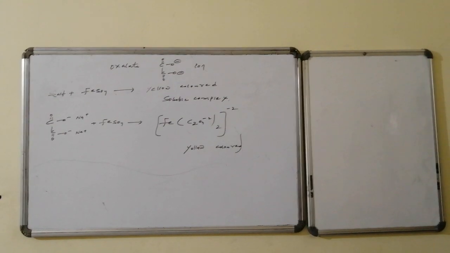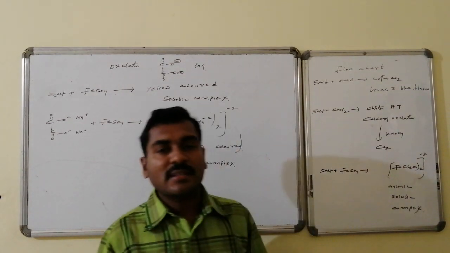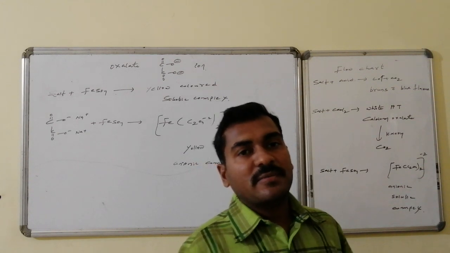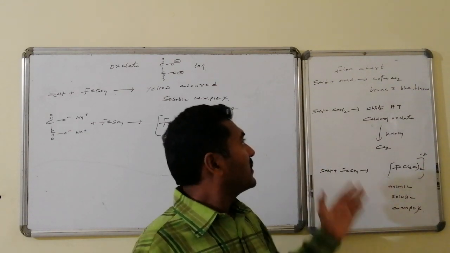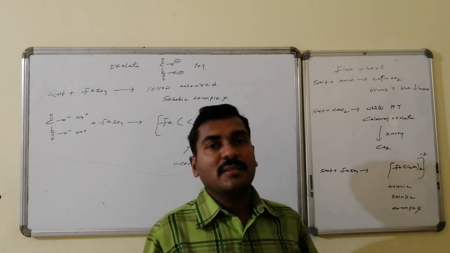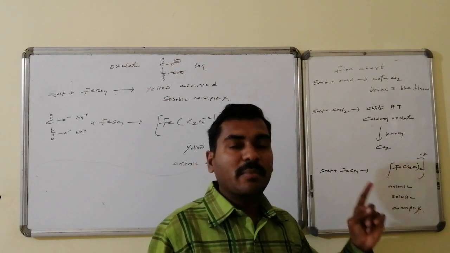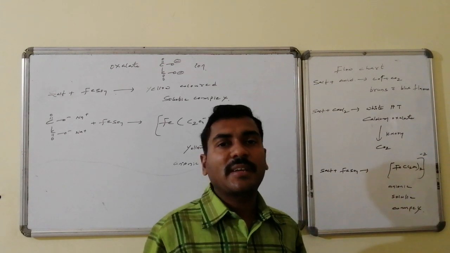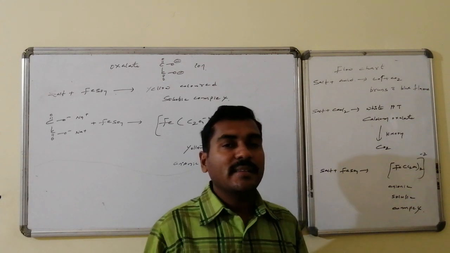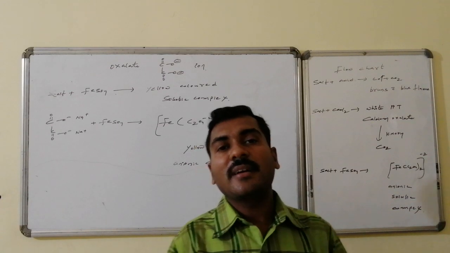The flowchart for the oxalate ion: salt followed by concentrated sulfuric acid leads to the formation of carbon monoxide and carbon dioxide, whereas carbon monoxide burns with a blue flame having a pungent odor. Similarly, in reaction with calcium chloride, calcium oxalate, a white precipitate, forms. This precipitate in reaction with KMnO4, an oxidizing agent, undergoes oxidation, converts to carbon dioxide and decolorizes the KMnO4. Similarly, the salt or salt solution in reaction with ferrous sulfate is converted to a soluble anionic ferrous oxalate complex. These are the confirmations related to oxalate.